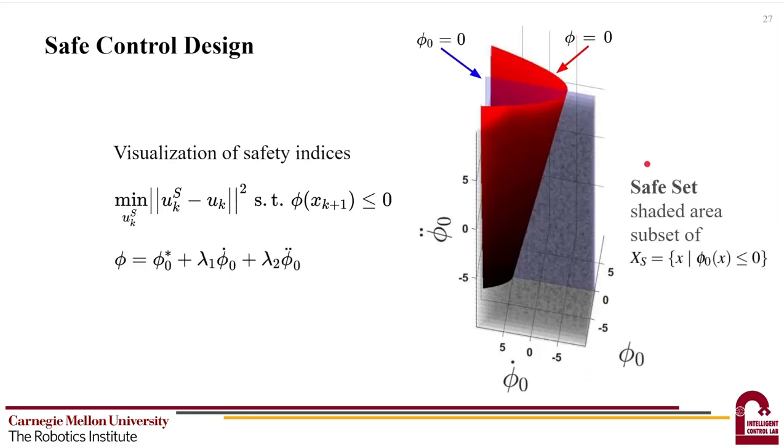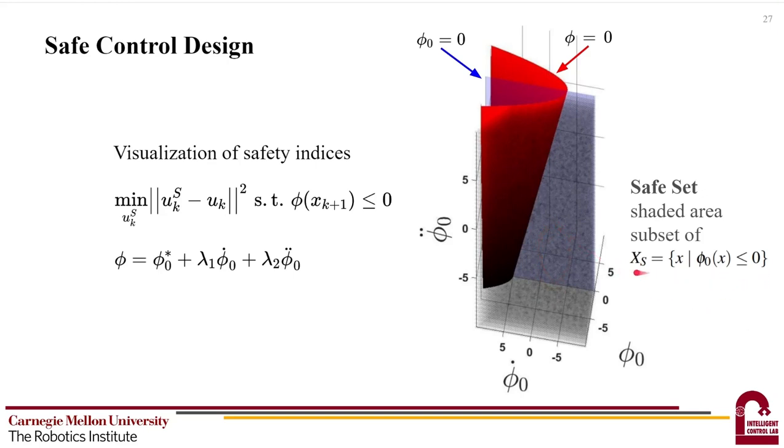Now, let's visualize how safety is guaranteed. The figure to the right is a 3D plot with the axes being phi0 and its derivatives. We plot the safety criteria as phi0 less than or equal to 0, bounded by the transparent plane. Any state beyond this plane is considered unsafe. We also plot the surface of phi equals 0 representing the safety constraint. The shaded volume here is a forward invariant safe set, and it's a subset of phi0 less than or equal to